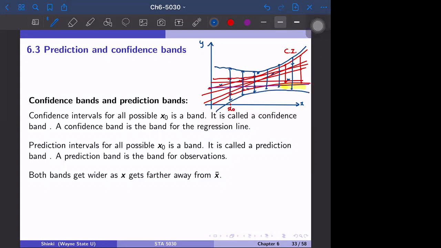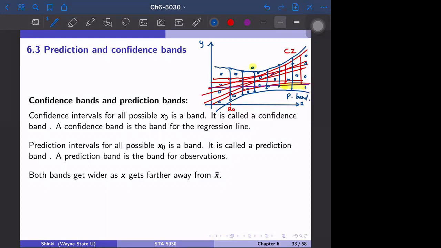This is the band for points. If we have new observations, 95% of observations are within this prediction band. Sometimes it misses, this one misses the band, but 95% of the time the points are within this band. So this is called the prediction band.